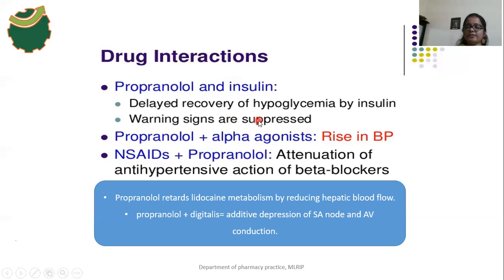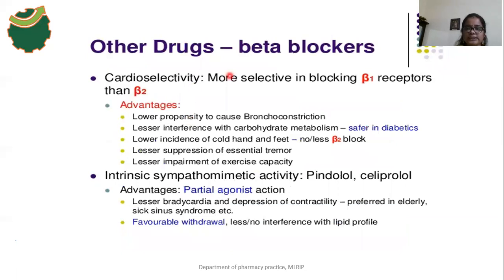So when a person is suffering from normal hypoglycemia, in that person sympathetic signs occur. The sympathetic stimulation signs occur. So that sympathetic stimulation is inhibited by propranolol. So that's why the warning signs are also suppressed. So these are the drug interactions of propranolol and other beta blocker drugs.